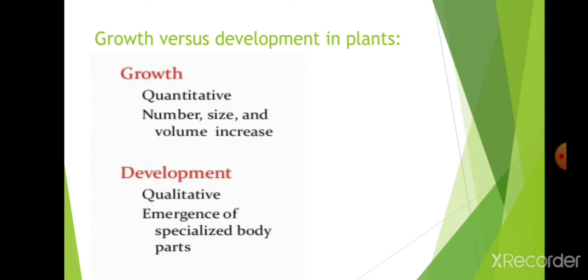In growth, number, size and volume increase. But in development, emergence of specialized body parts is seen, like flower primordium, senescence, and buds. This is the difference between growth and development.